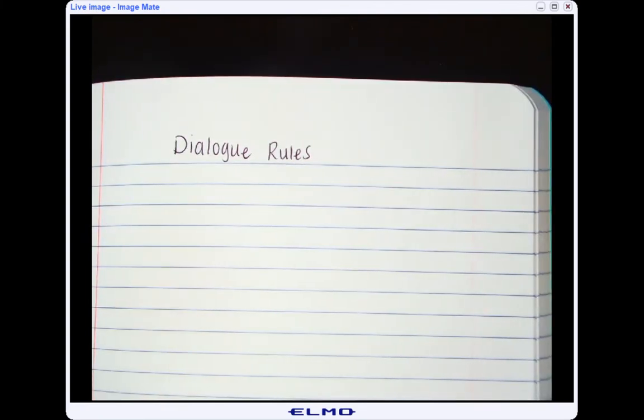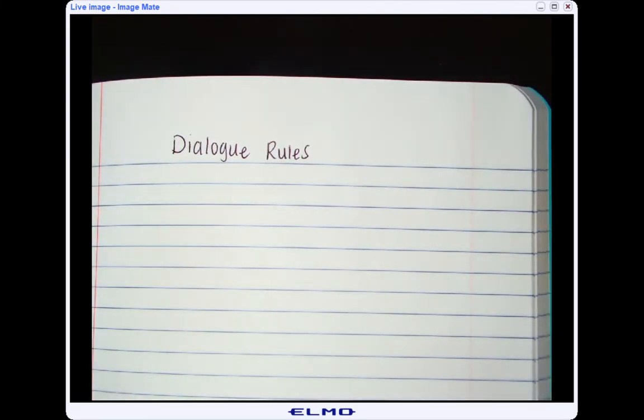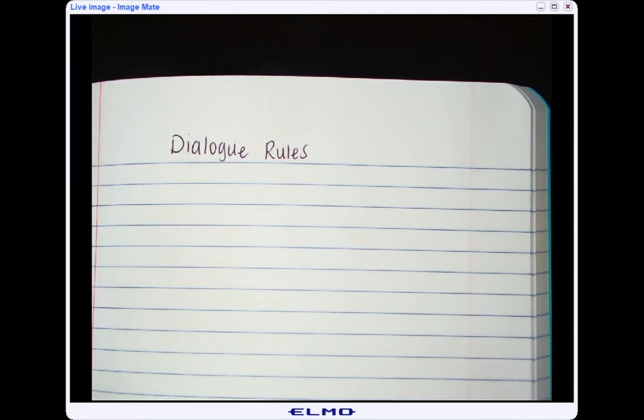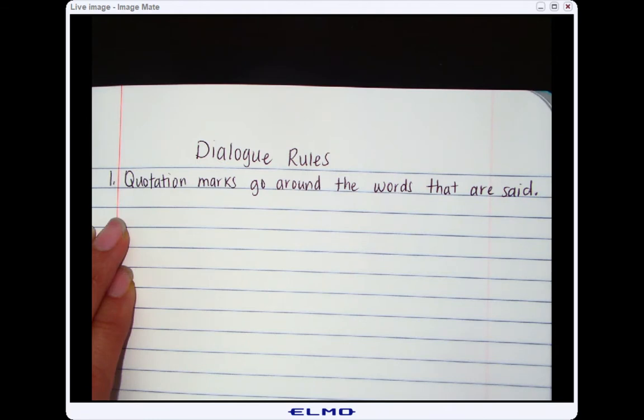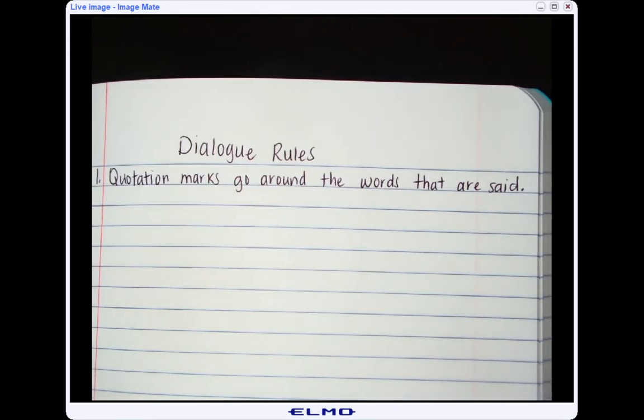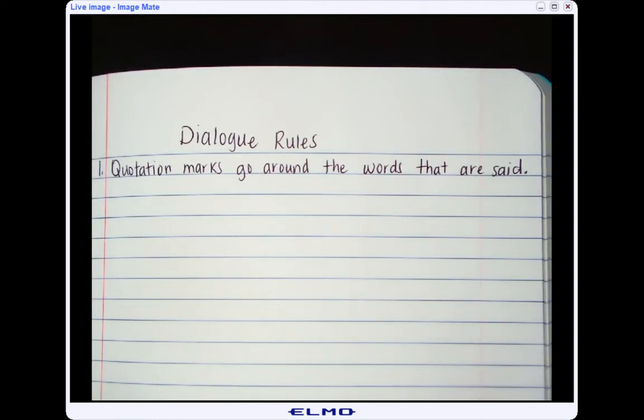Dialogue are the exact words a person says, either out loud in a conversation or in a story where you read characters' conversations. That is dialogue. So the first rule is quotation marks go around the words that are said. So go ahead and write that down. Remember, you can pause this video whenever you need to. So quotation marks go around the words that are said.